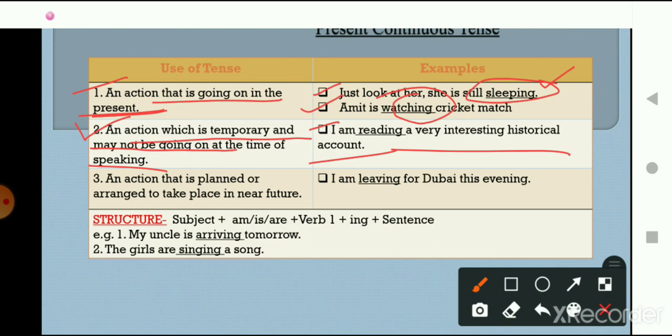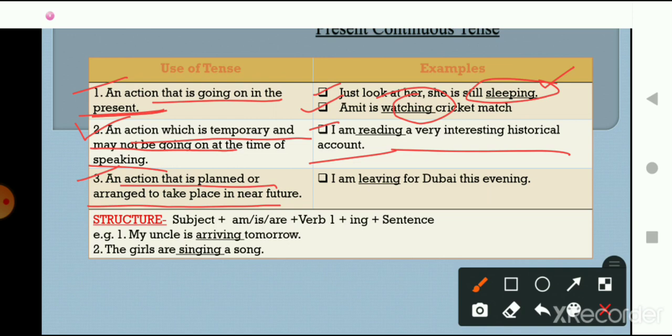First way we have talked about is the action that is going on in the present. Present continuous means that at that particular time that action is going on. The second one is an action which is temporary and may not be going on at the time of speaking. So when we are telling about that particular action, that action is not being done.